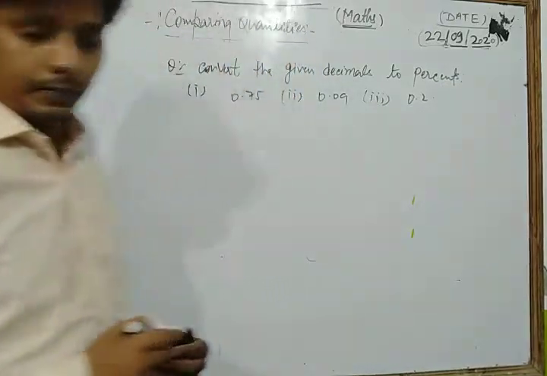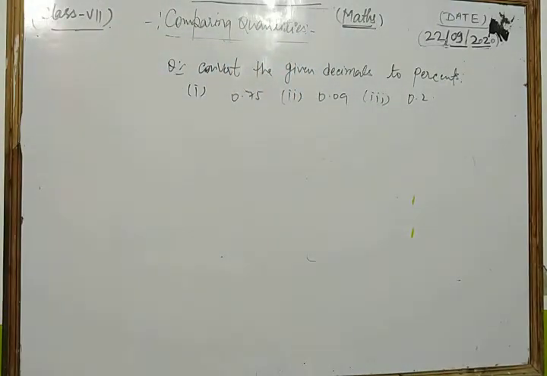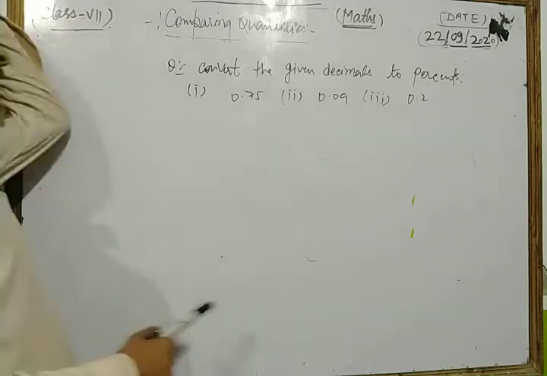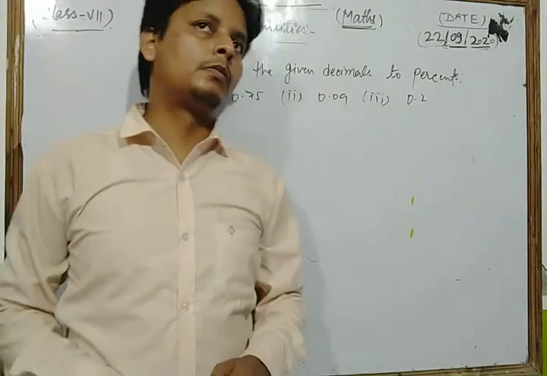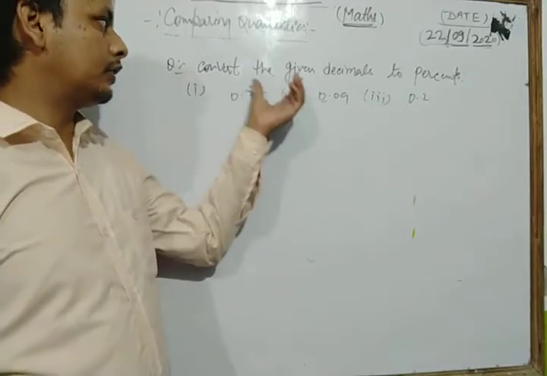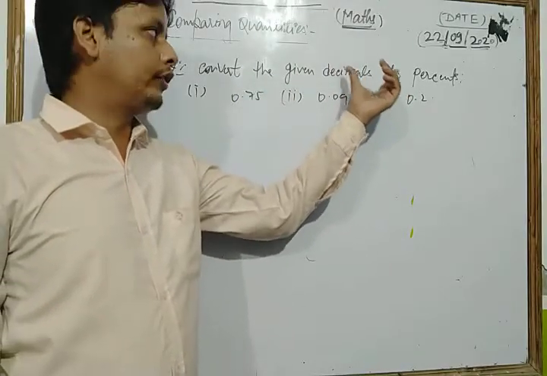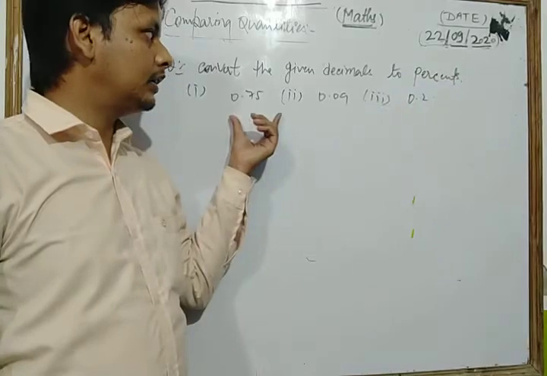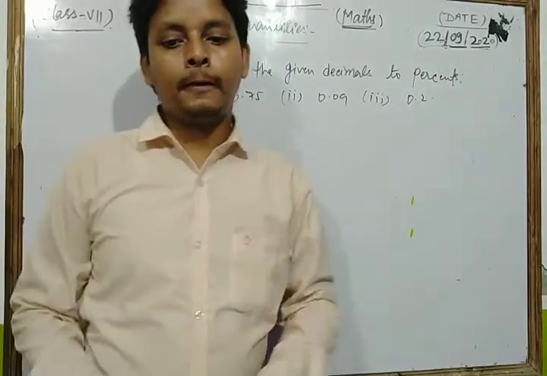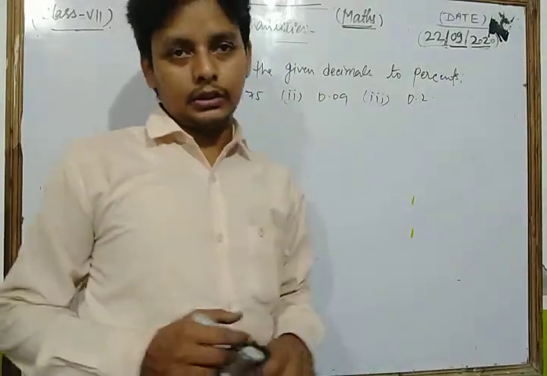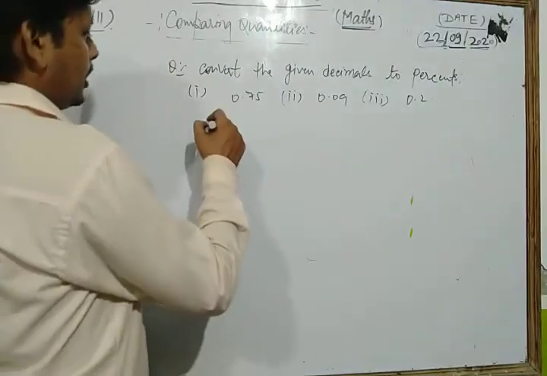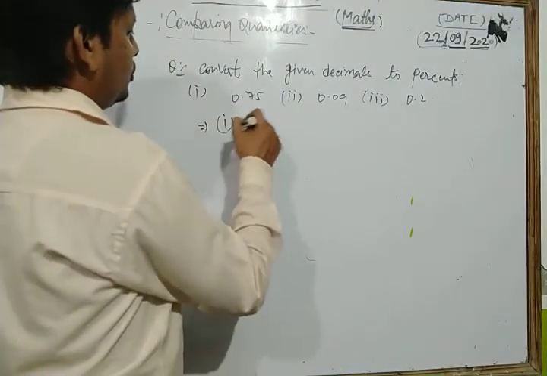Now look. Dear students, in this question we convert the given decimals into percents. In this type of question, the same method applies here also.